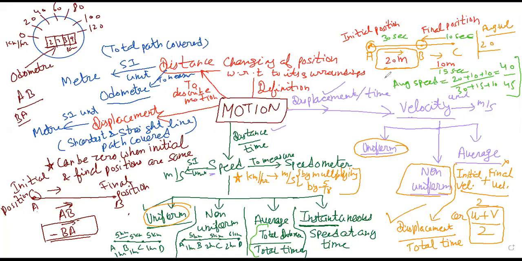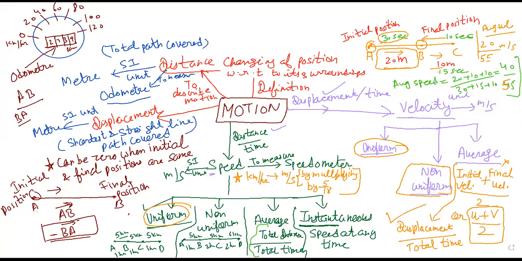The time will be taken as total. It does not mean that if you take displacement from A to B, you will use the time only 30 seconds. No, you will consider the total time it took to reach that final position. That means 30 plus 15 plus 10, here also it's 55. So it will become 55 meter per second.